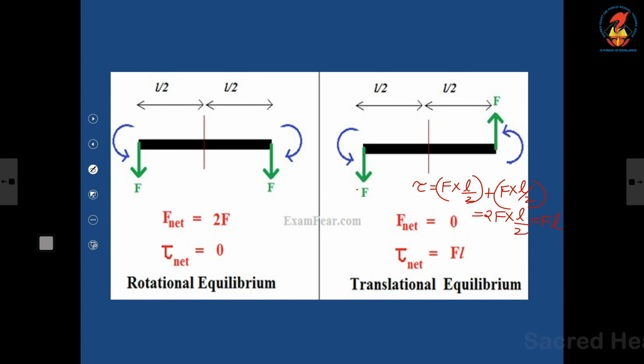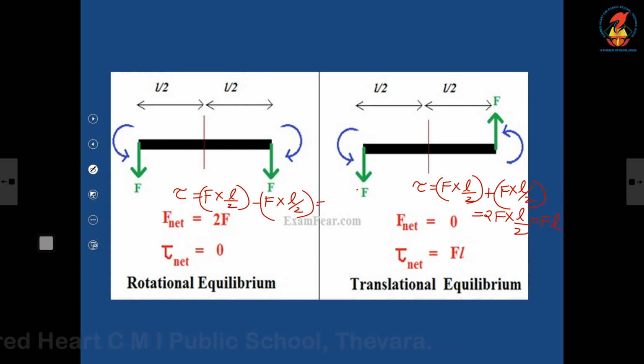And here you can write one more thing. The net torque in the first figure will be F into L by 2 minus F into L by 2, because one is clockwise and the other is anti-clockwise. That is why the net torque is 0 there. That also, please make a note of.